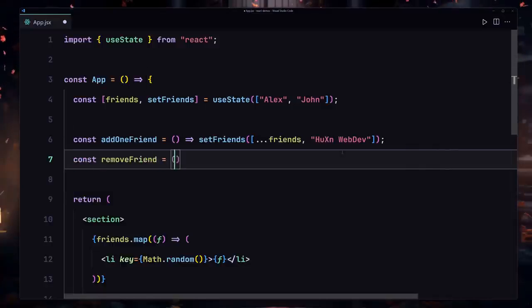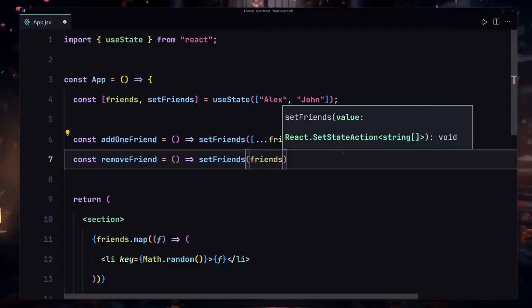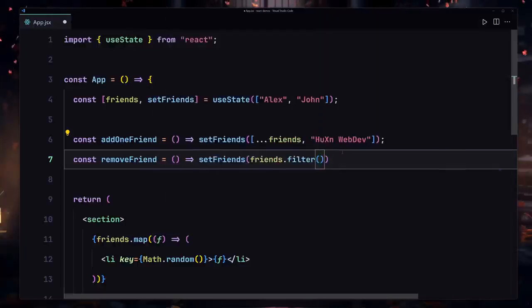So I'm going to be creating my remove function, and let's just use our setFriends one more time. Here we're going to be using our friends, and we're going to be using a filter method because we want to filter out that specific person and then remove that. So I'll just pass my callback function right here. If that specific friend is not equal to John, we only want to remove that John. So we don't want to remove anything else, we only want to remove this John.